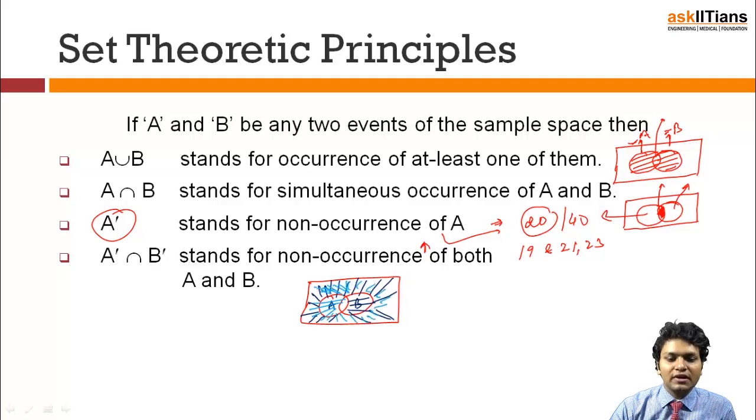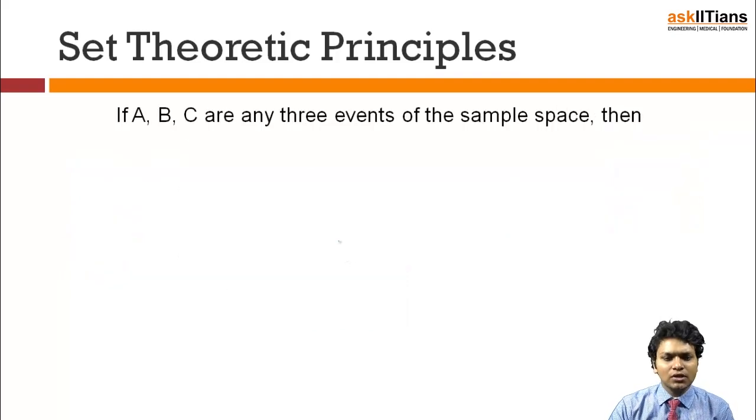So the common region of intersection says everything apart from the A union B. So which is neither in A nor B but in the universal set will be a part of this. So this is what we'll understand and claim to be non-occurrence of both the events A and B. I hope this is clear.